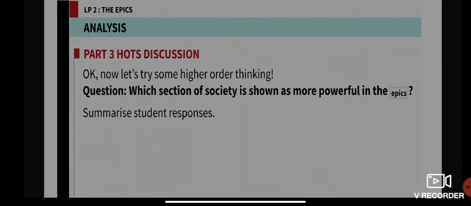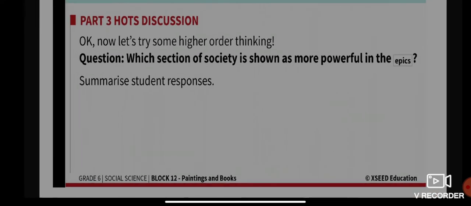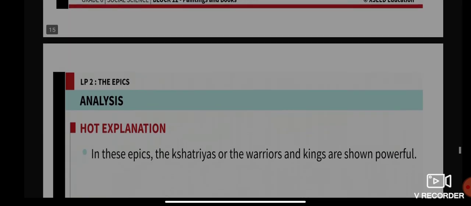Here is a question for you. Which section of society is shown as more powerful in the epics? You might have different answers to that, so please listen to the explanation carefully.